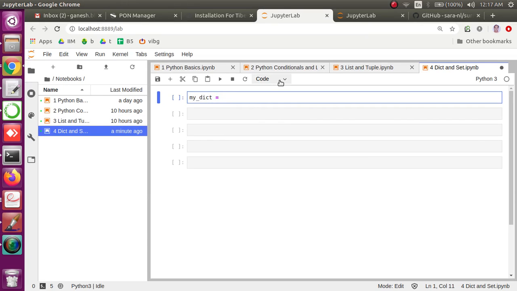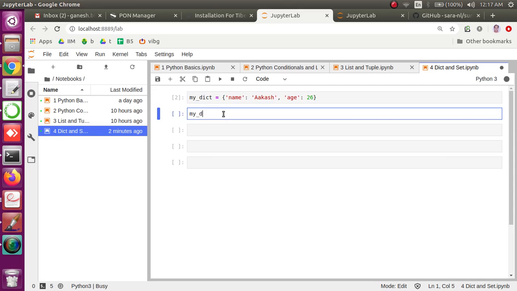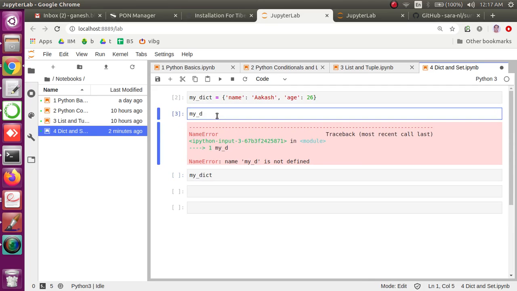Suppose mydict is the name of a dictionary which I am going to create. So name colon, let's say Akash, and age colon, let's say 26. This is a simple dictionary which we are creating here. Let's print mydict.